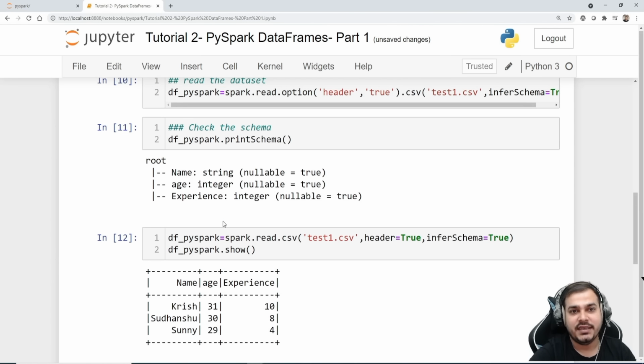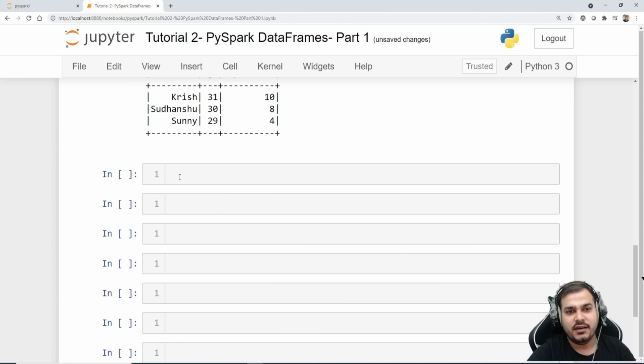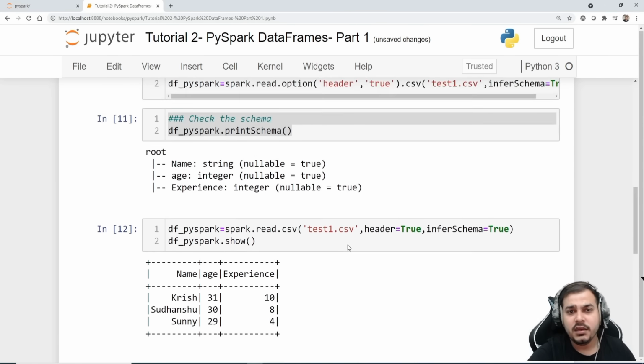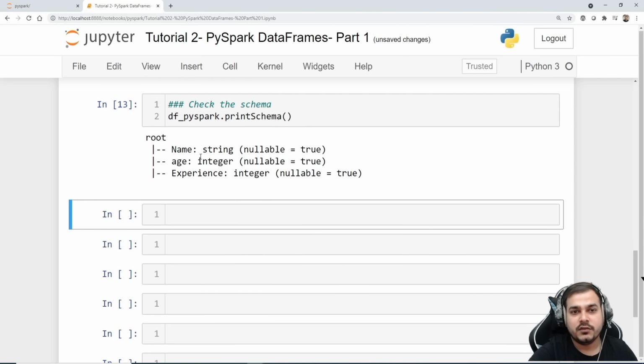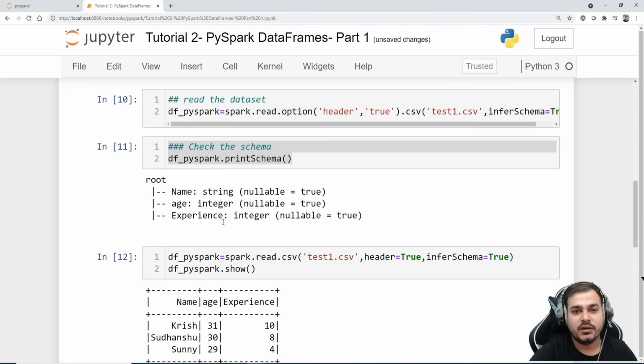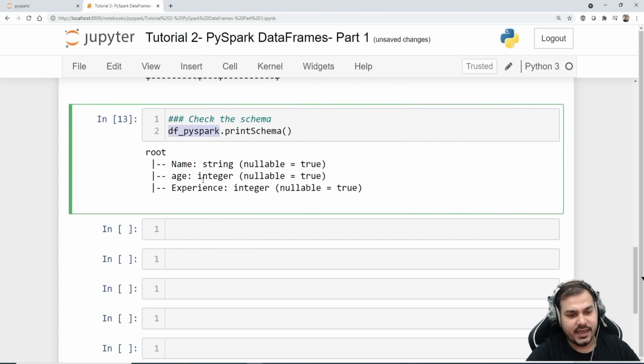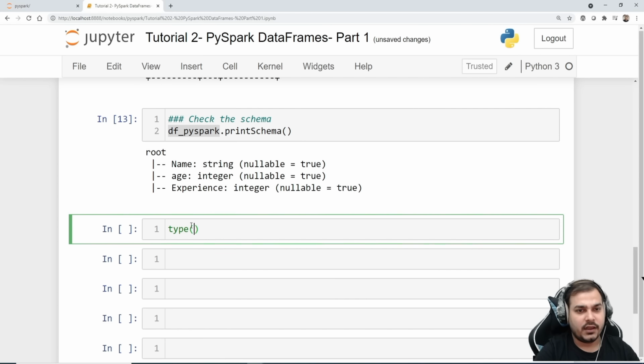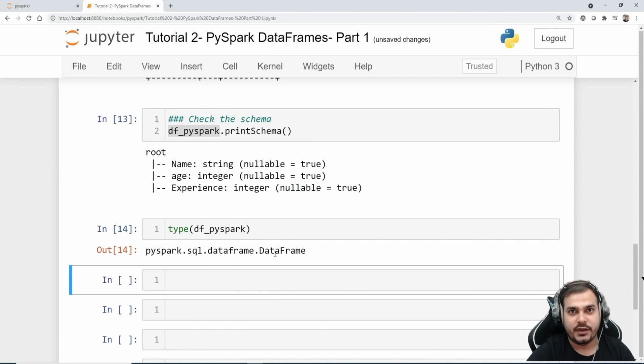Now if I execute the schema again, it will give me the same result as we had over here. So you can see name is string, age is integer, experience is integer. Perfect. And if I check the type of this, it is basically a data frame. Pandas also has a data frame. So if somebody asks you in an interview what a data frame is, you can say that a data frame is a data structure, because inside this you can perform various kinds of operations.